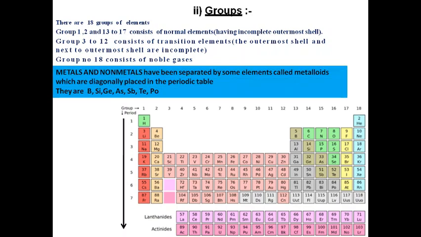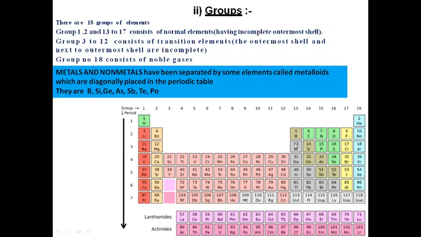Now see what is written in the blue. Please look that in the modern periodic table, metals have been separated from the non-metals by the elements called metalloids, which are diagonally placed in the periodic table. See this gray color, they are the metals.